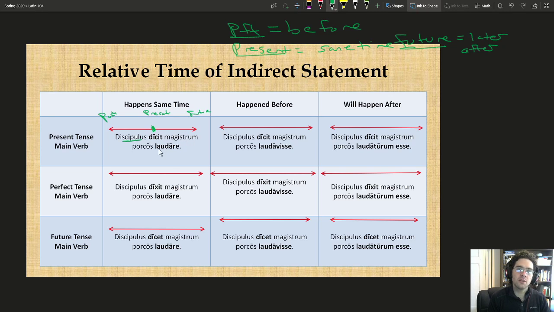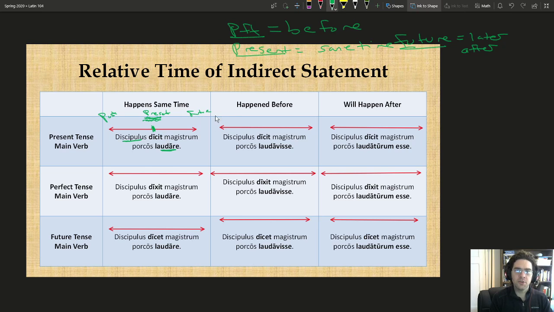But here we'll just see that our infinitive is present. So if you think back to how present infinitives or participles occur relative to our main verb, our present infinitive is occurring at the same time. So I'm just going to do this line right here to show the progressive aspect. So whenever this student said this, the student says that the teacher loves his pigs. Whenever he made that statement, it means that at that particular point in time, the teacher loved his pigs.